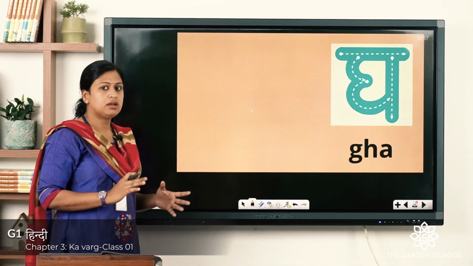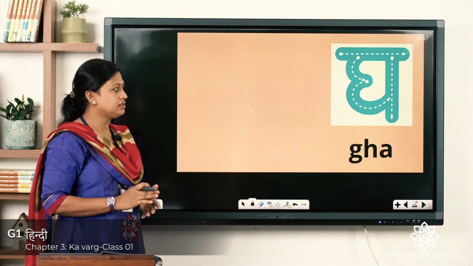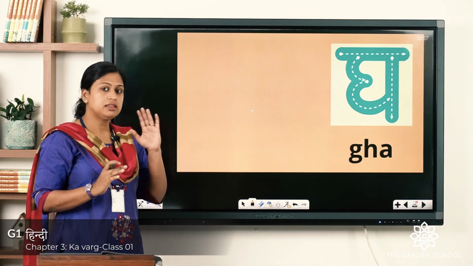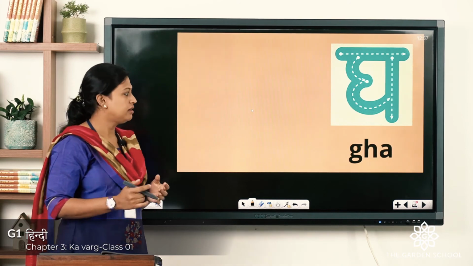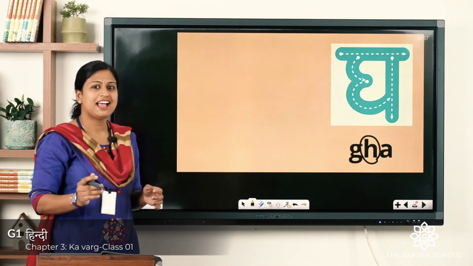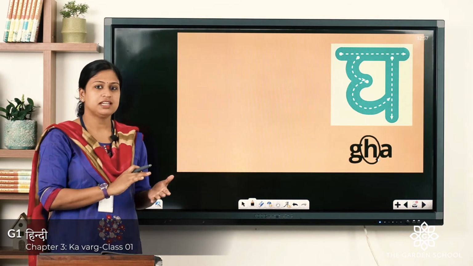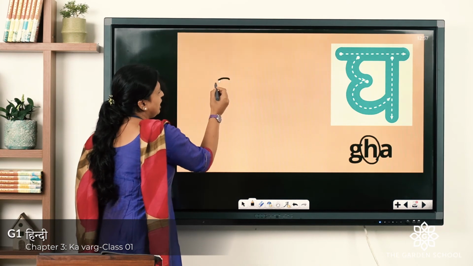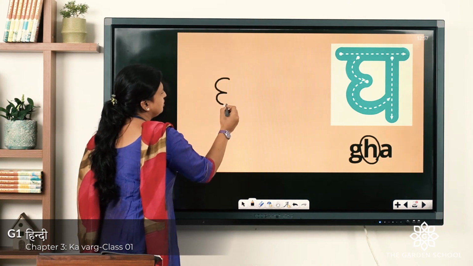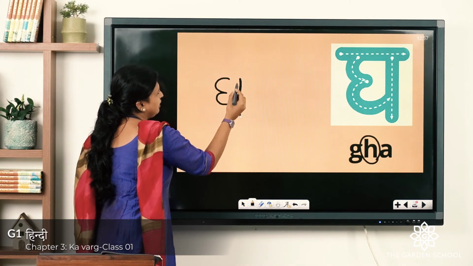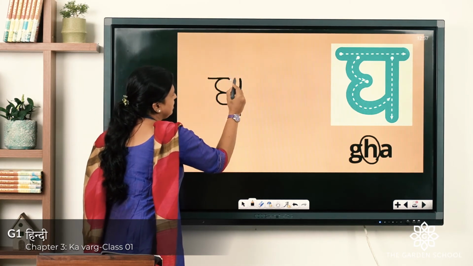Now, the next Vyanjan letter, the next consonant, is Gha. Here also you can hear the H sound, Gha. Before it was Ga. Now, it is Gha. Let us see how to write. Inverted 3, it goes up, a standing line and a sleeping line.